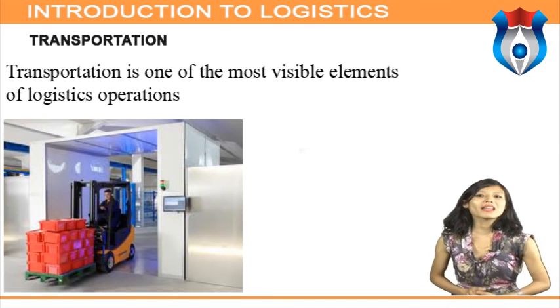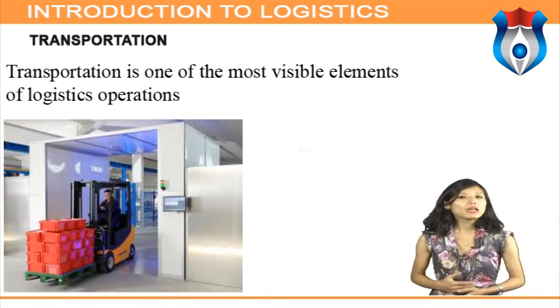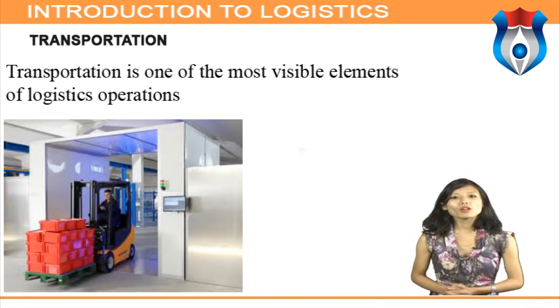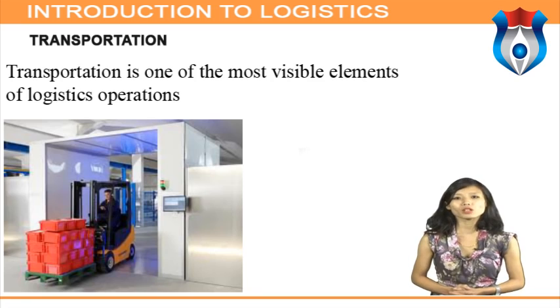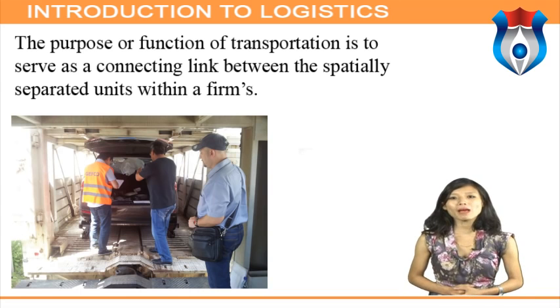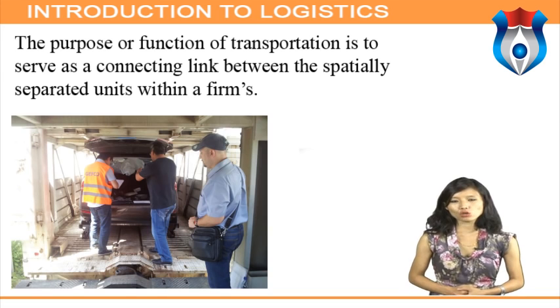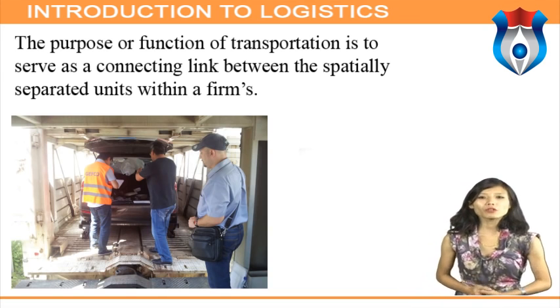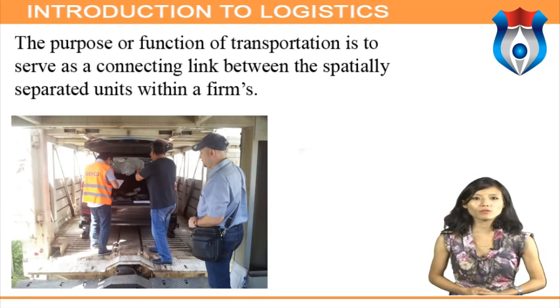The role of transport in national economy is very crucial. Every business firm, regardless of what it produces or distributes, requires the movement of goods from one point to another and therefore is involved in transportation. The purpose or function of transportation is to serve as a connecting link between the spatially separated units within a firm's own organization, such as between plants and warehouses, and between units of the firms and units of other firms and individuals.